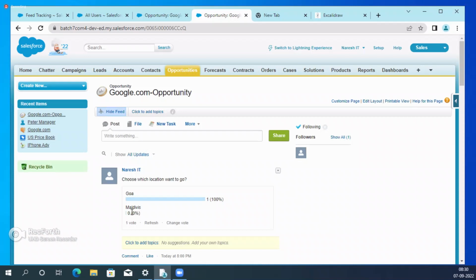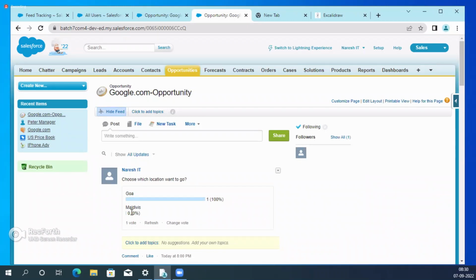Understand? So with all these, I'm not going to another screen. Within the same screen, within the same record, I'm doing all those things without navigating to any other page. So these are called global actions. These actions, post, file, new task, we did not create. Who created them? Salesforce. So that's the reason these are called actions first.